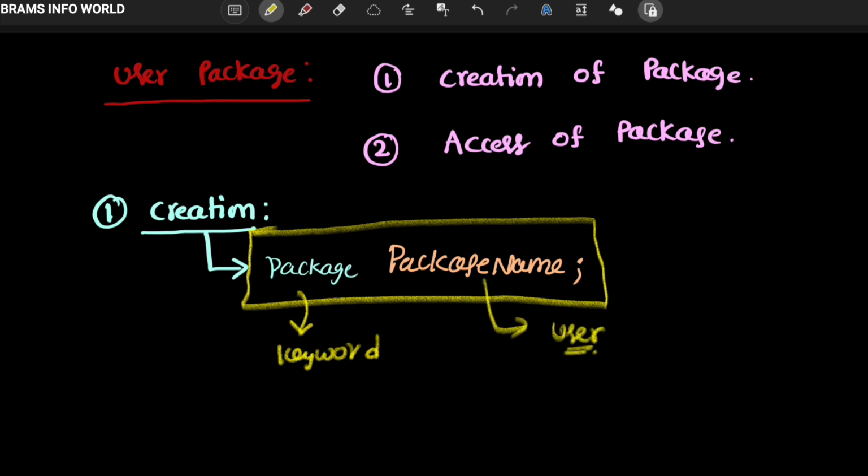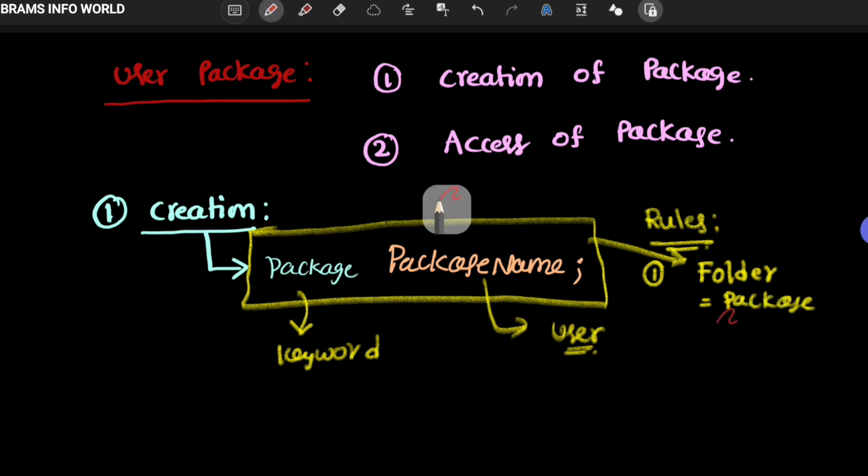One point you have to understand: to define a user package, we have some rules. The first rule is that whatever package we are defining, the package name and the folder name must be the same.